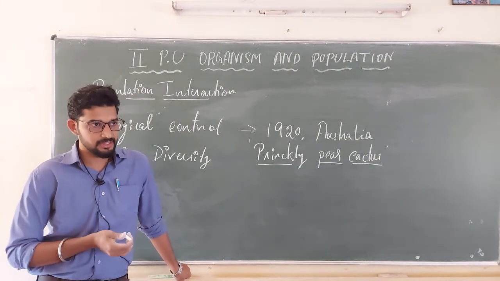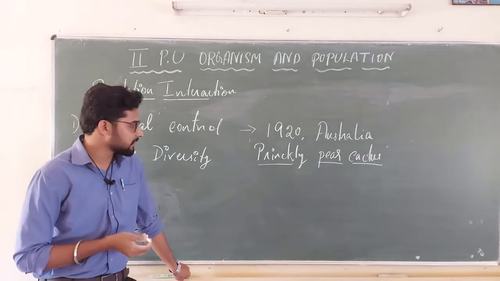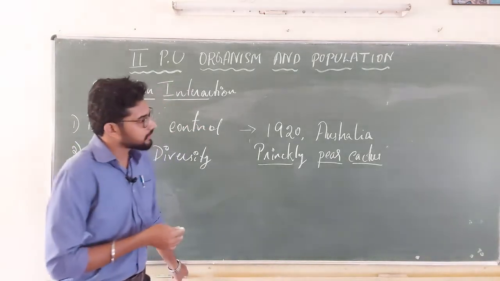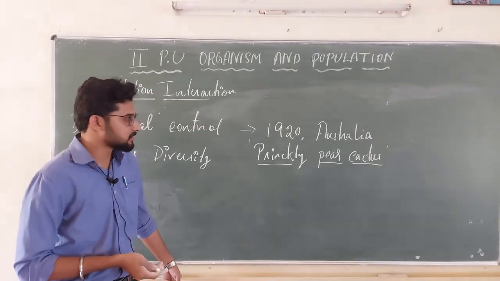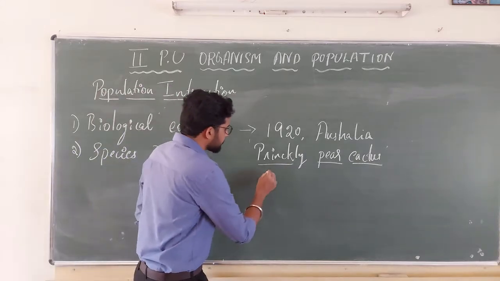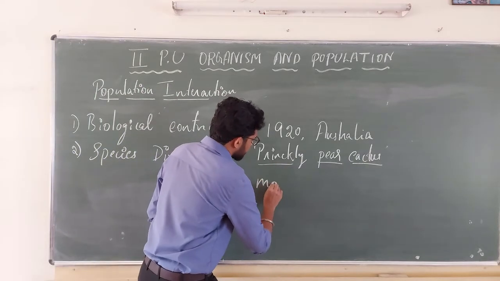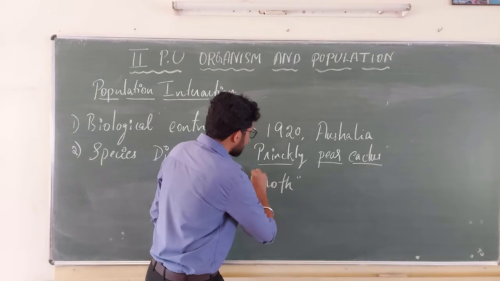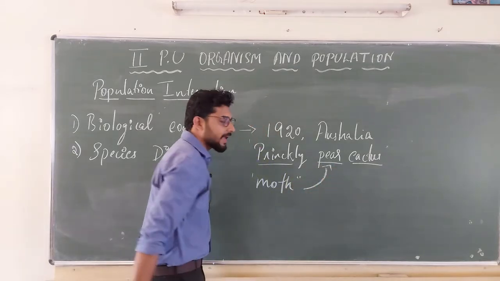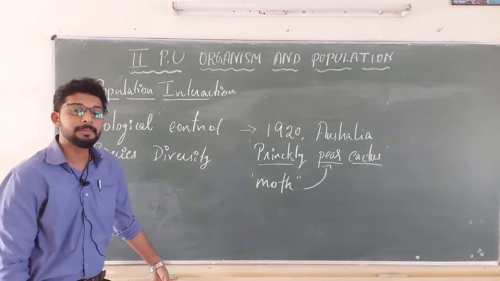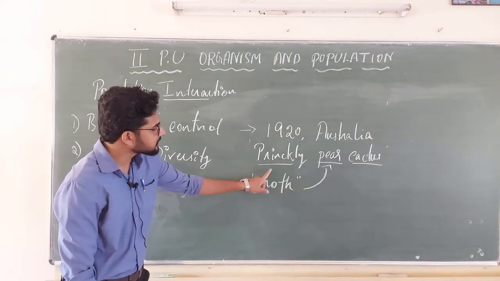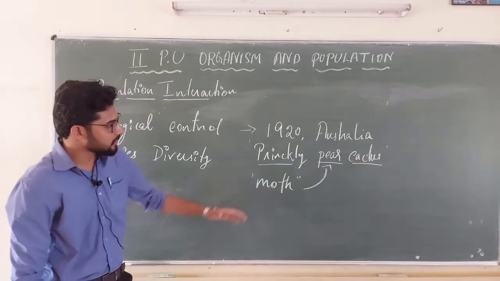So at a later stage, the ecologists who were present introduced a moth eating this prickly pear cactus. What may be the scenario? The moth started to eat this organism.